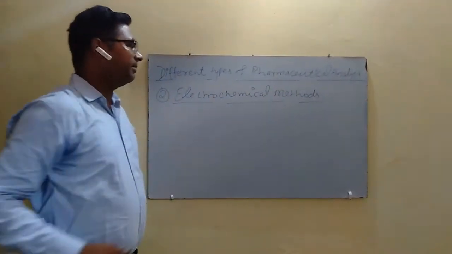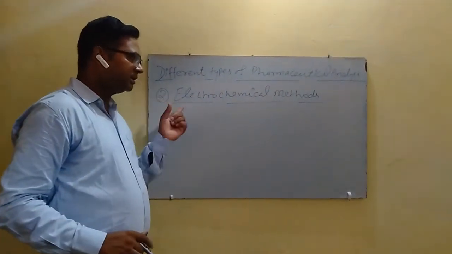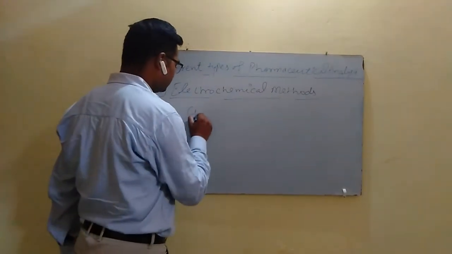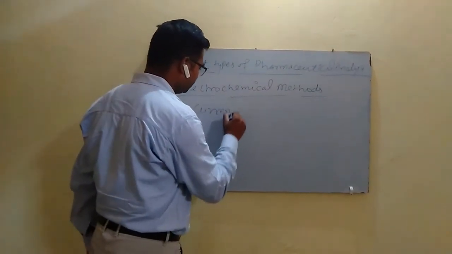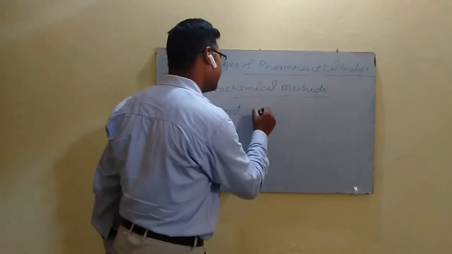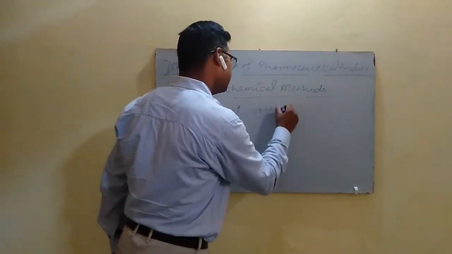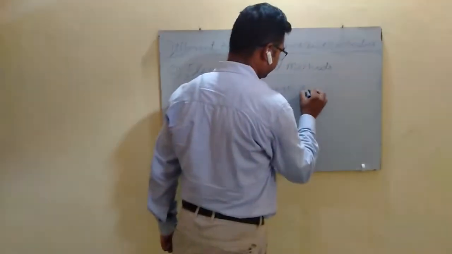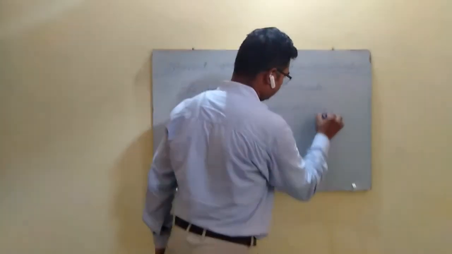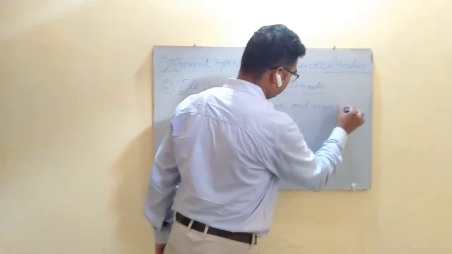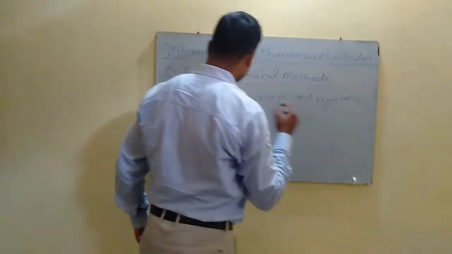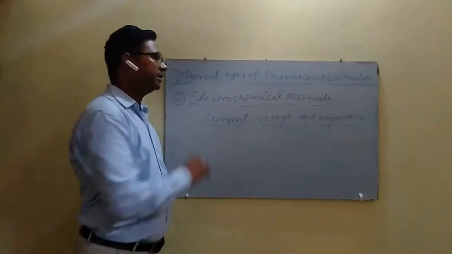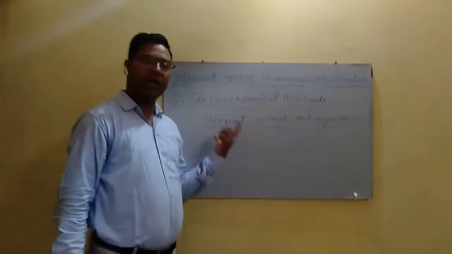In electrochemical method of pharmaceutical analysis, we determine the current or voltage and resistance, and all these parameters are directly related to the concentration of analyte.